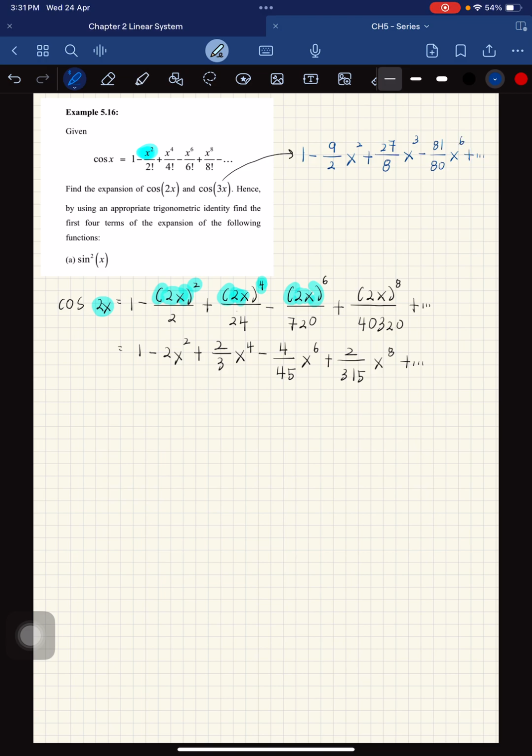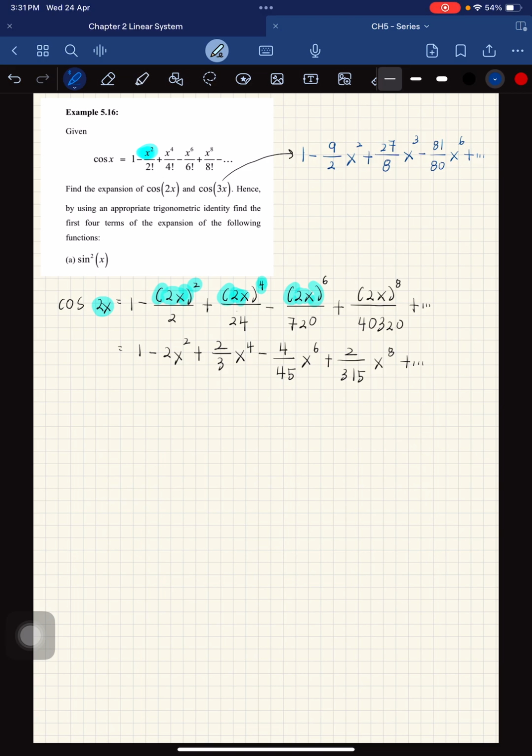Okay, so this is the answer. Then the question asks, hence by using an appropriate trigonometric identity, find the first 4 terms of the expansion of the following function.